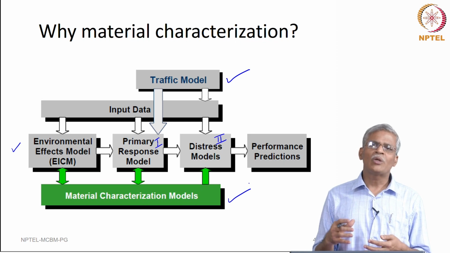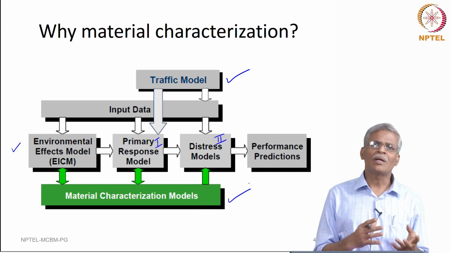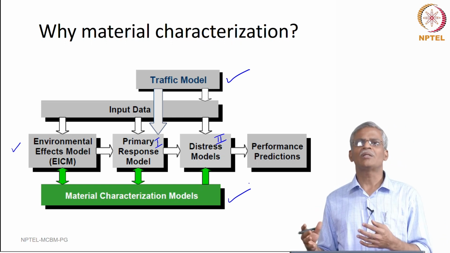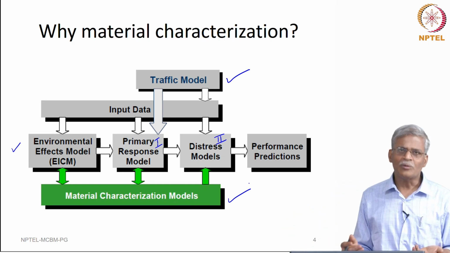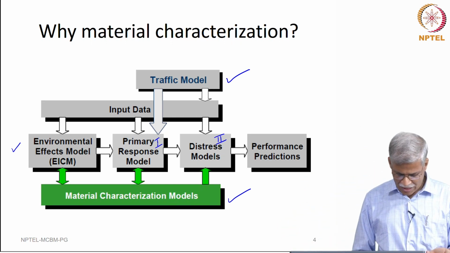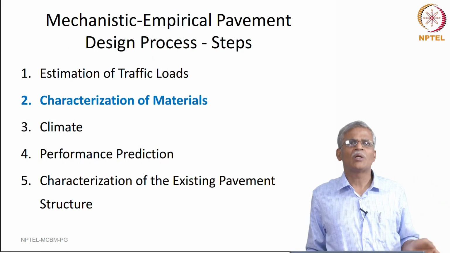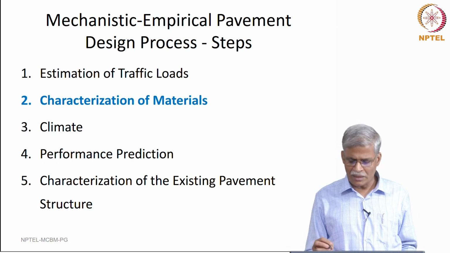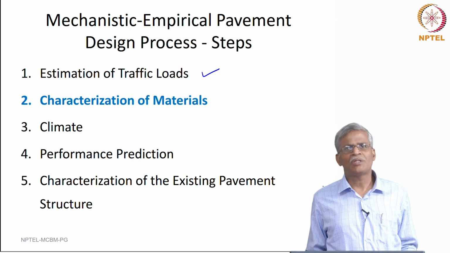So, for all this, the input that is needed is the material characterization. So, unless we know how the material responds for given load condition in terms of stresses, strains for a wide range of time and temperature, we really cannot go forward and design any pavement. So, what are the various steps that normally is followed for any pavement design? In fact, as I have mentioned earlier, the estimation of the traffic load.